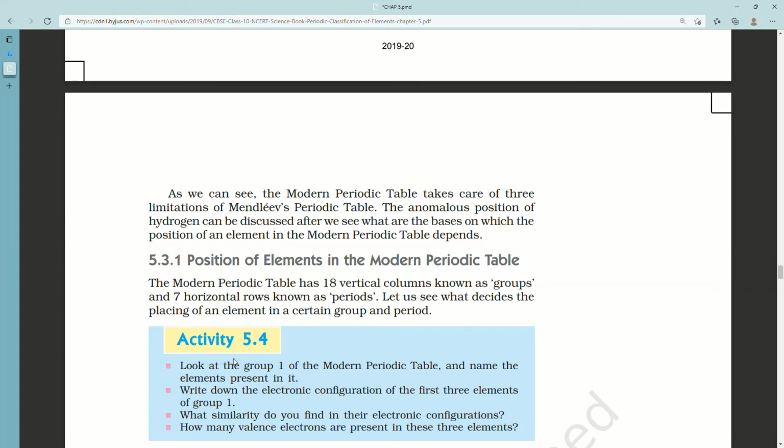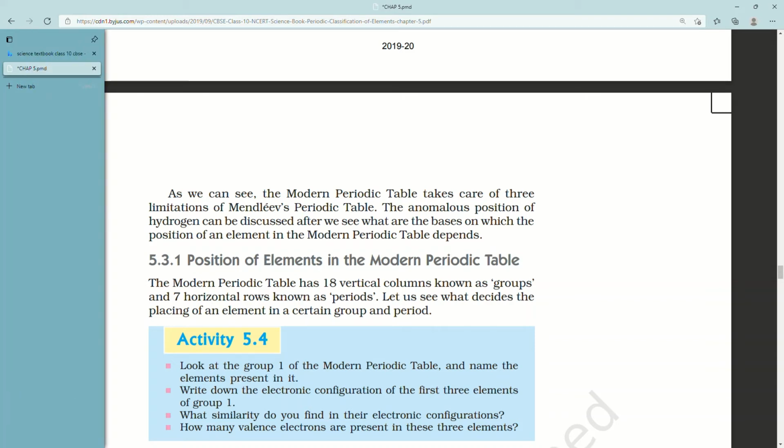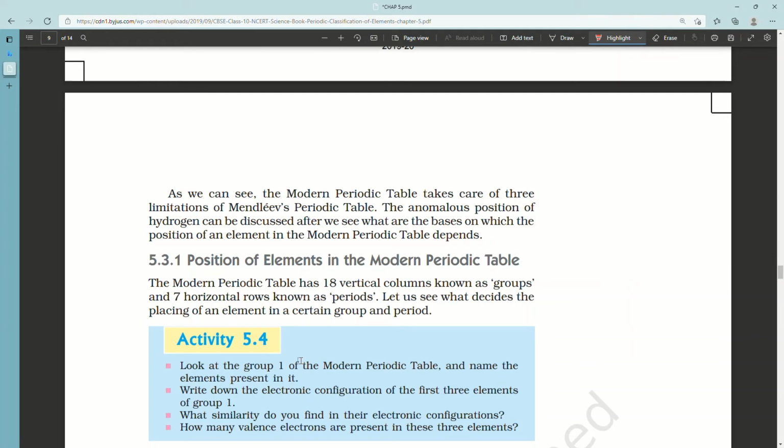Activity 5.4. Look at group 1 of the modern periodic table. Name the elements present in it. Well, there is actually only one, that is hydrogen. Write down the electronic configuration of the first 3 elements of group 1. I'm so sorry, it's not hydrogen, it's lithium, sodium and potassium. Hydrogen has still not been given a position. If you see properly, there is a gap between lithium and hydrogen. It's not given a position yet.